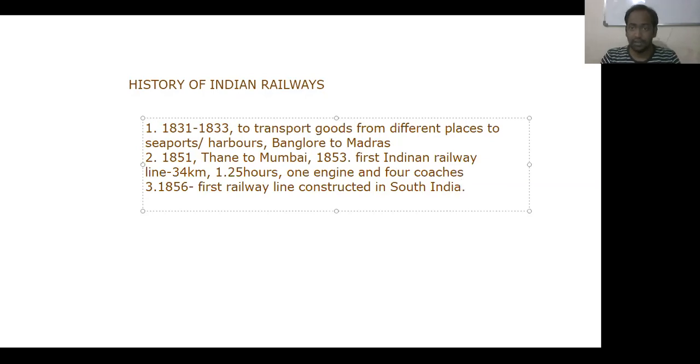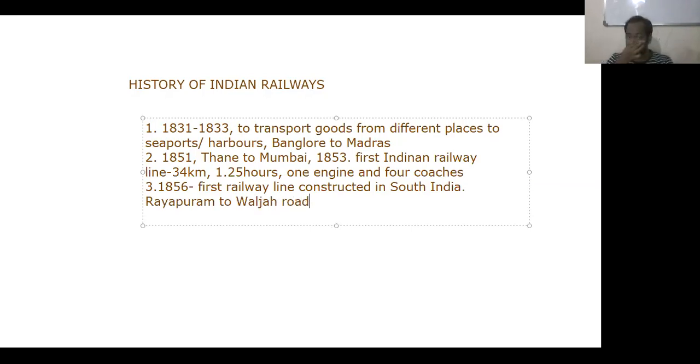It was between Madras to Chennai, sorry, Bangalore to Chennai, but the exact place was Rayapuram to Valcha Road. It is in South India, okay, in 1856.